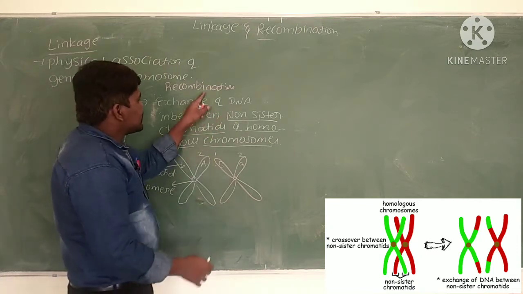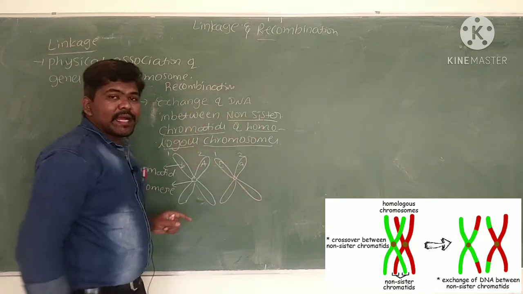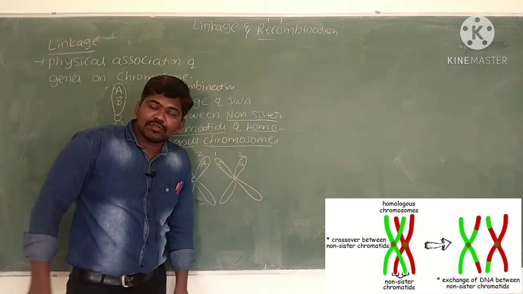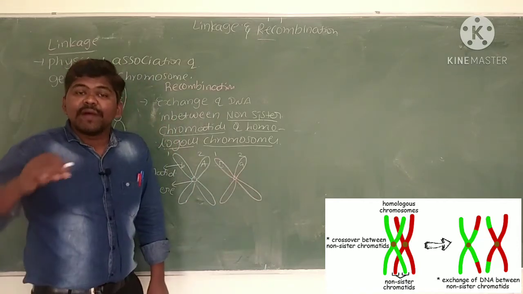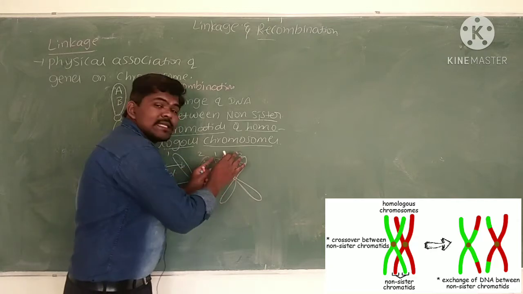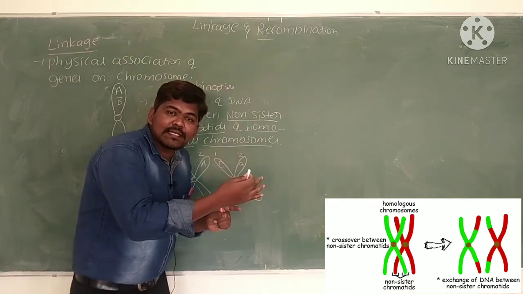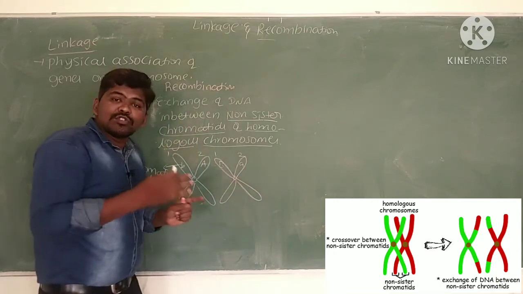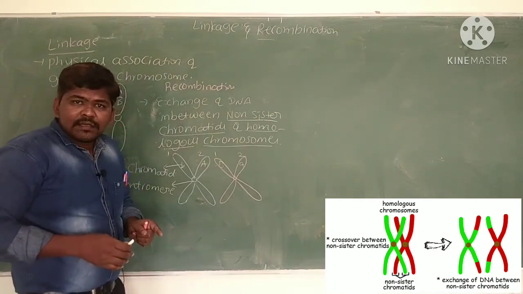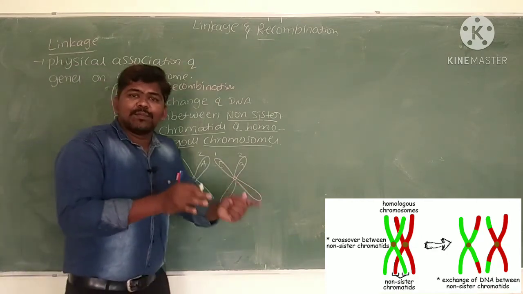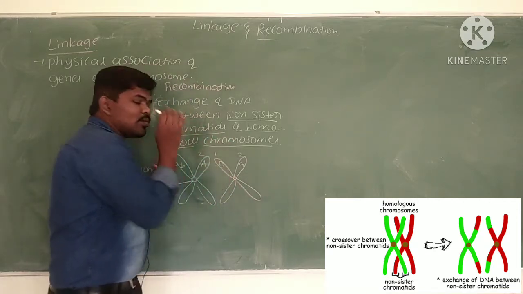What is recombination? Exchange of DNA between non-sister chromatids of homologous chromosomes. What are homologous chromosomes? These two are homologous chromosomes. Why? Because they contain similar types of genes at the same place. This is one pair, chromosome number 1 pair, or chromosome number 2 pair, chromosome number 3 pair. Already you know that in diploid organisms chromosomes occur in pairs. Each pair is called homologous chromosomes.